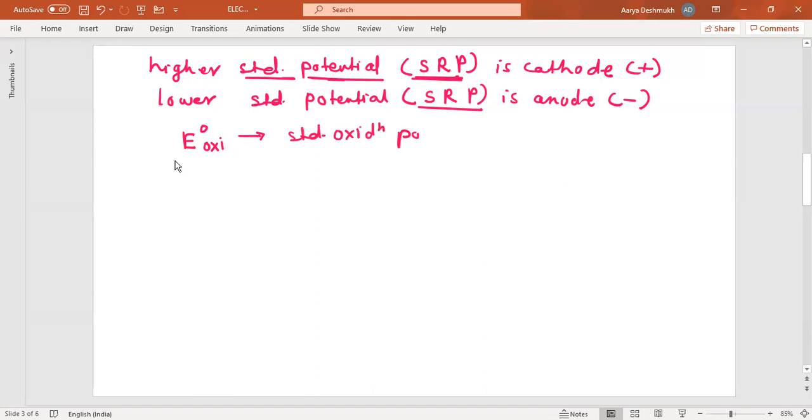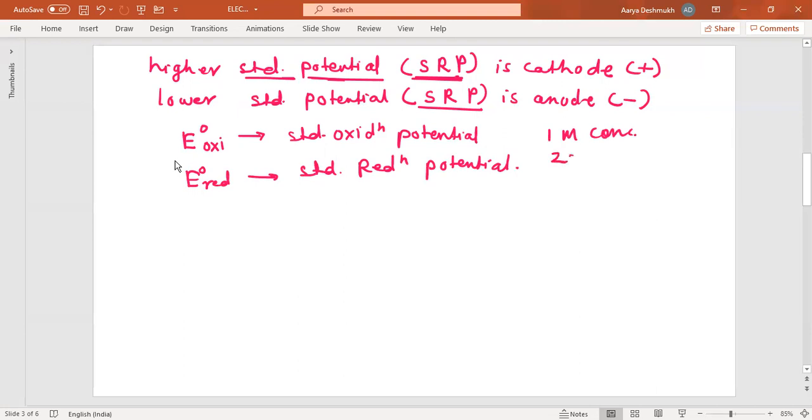This is the standard oxidation potential, and E0 reduction is the standard reduction potential. Standard condition means 1 molar concentration, temperature of 25 degrees Celsius and pressure of 1 atmosphere. So these are the standard conditions, and the voltage measured under these standard conditions is called the standard potential.